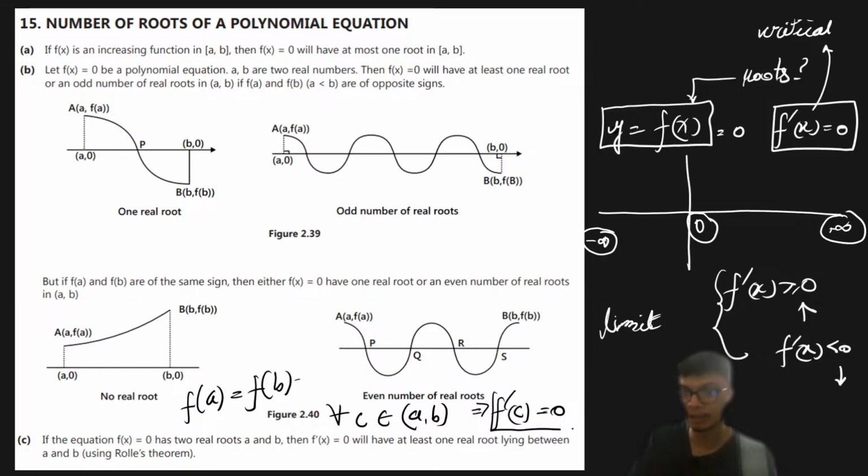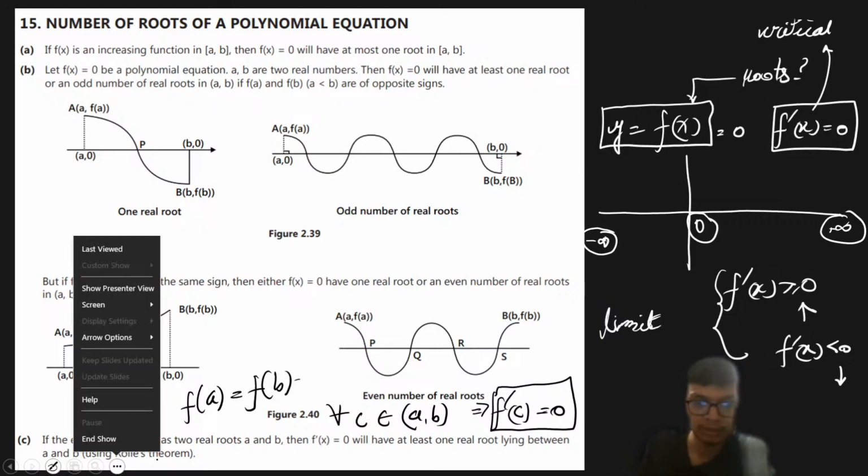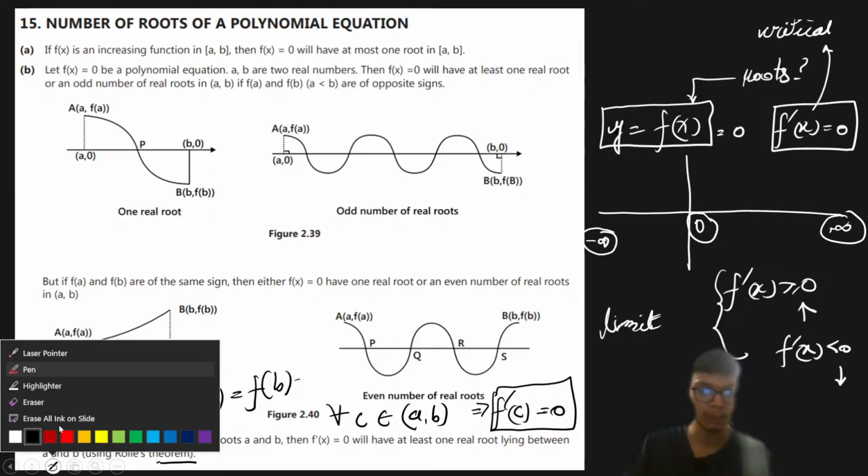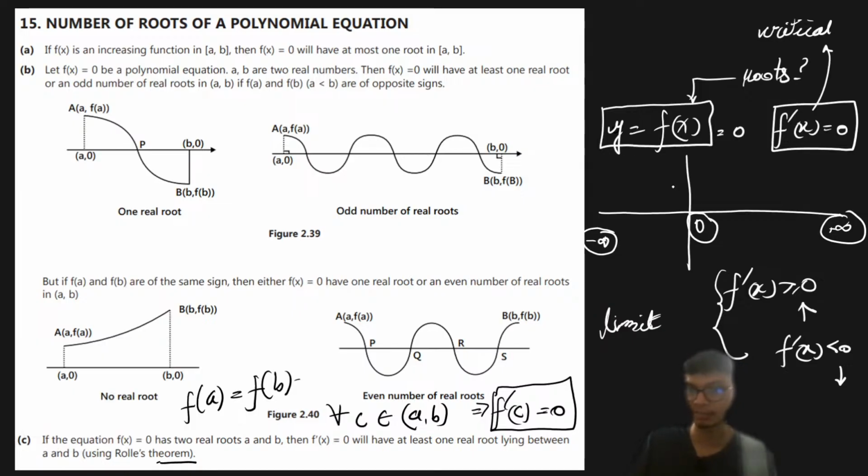So I will definitely have one point c lying between a and b such that the derivative, or the slope of the function, is equal to 0. I hope this part is clear. This is from Rolle's theorem. Using Rolle's theorem, we can discuss the nature of the roots of a polynomial expression. Then we also talk about the increasing and concavity nature of the function, and once we get all the information, we are in a position to draw the graph of the function.